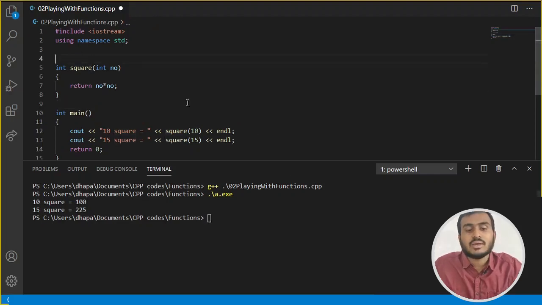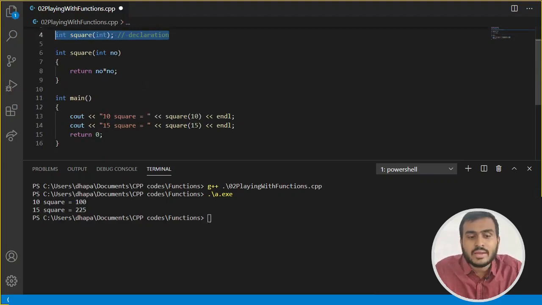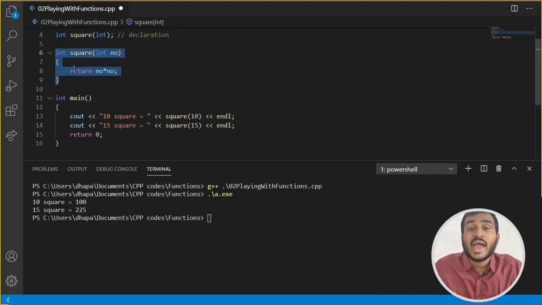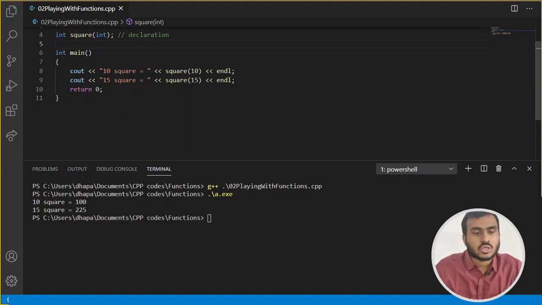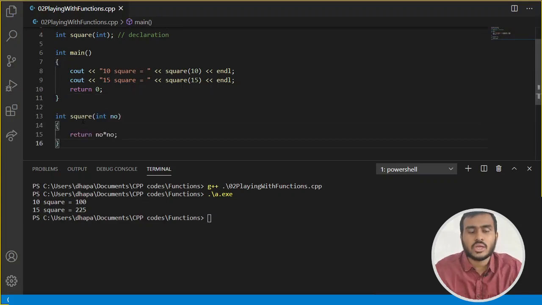Now when does declaration become mandatory? The declaration becomes mandatory if you are calling a function and the function definition is present after the function call. So let's say if I remove the function definition from here and write the function definition over here. It's not mandatory that the function definition should always be before the function call, or that the function definition should always be above the main function. You can write it anywhere in the code. You can write it before main function, you can write it after main function, anywhere it is fine.